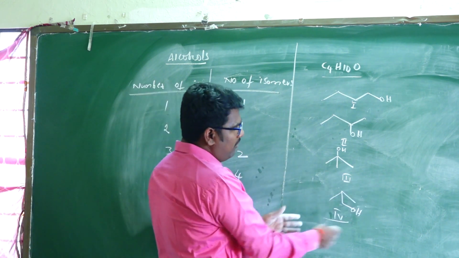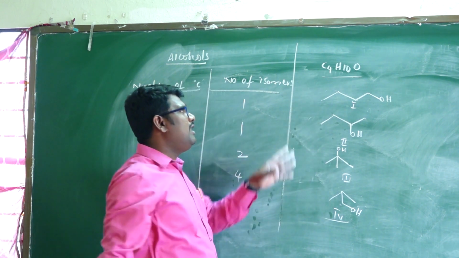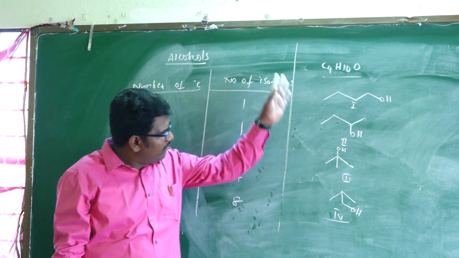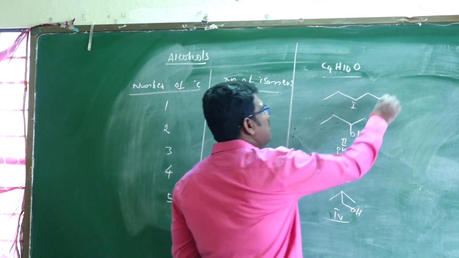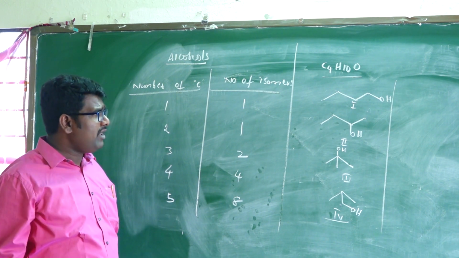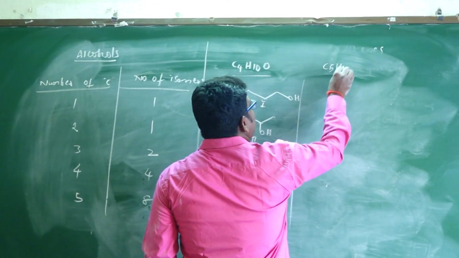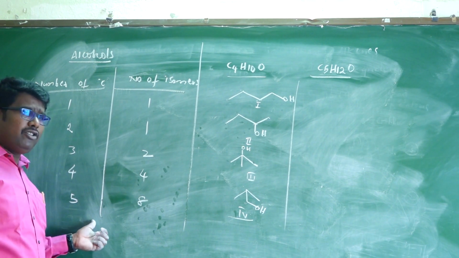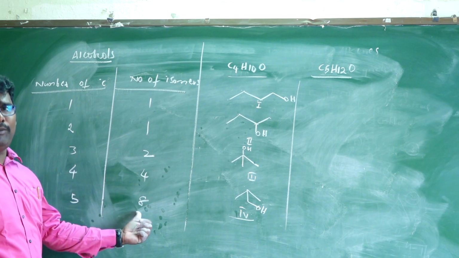So by changing this, with 4 carbons, you can check that the number of hydrogens is also the same. That is what an isomer is: same molecular formula but different structure. But are the 4 different or not? Okay. So how many isomers are possible for C4H10O? 4 isomers are possible. And next, how many isomers are possible for C5H12O? It is very important. How many isomers? Before knowing the trick, the number of carbons is 5. How many isomers are possible?